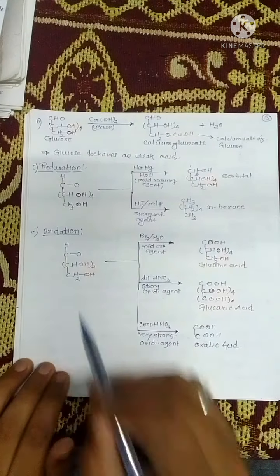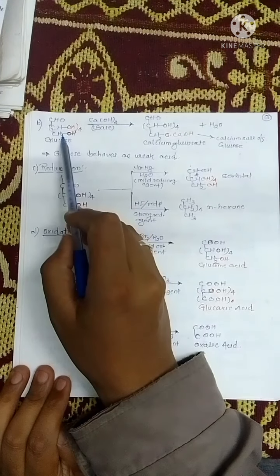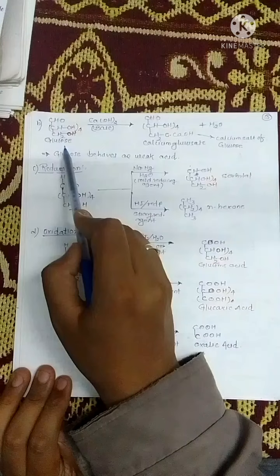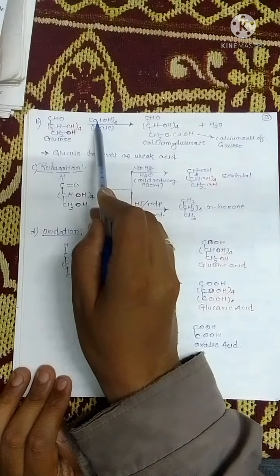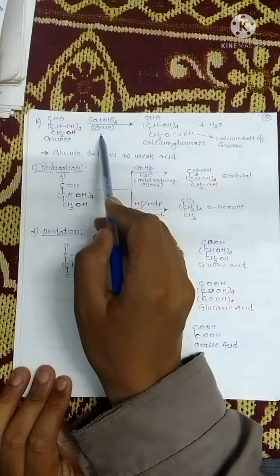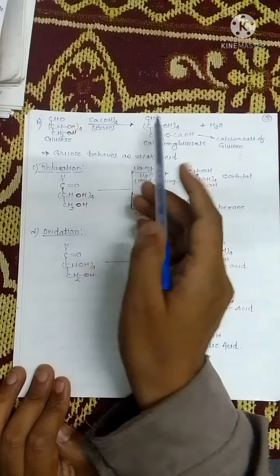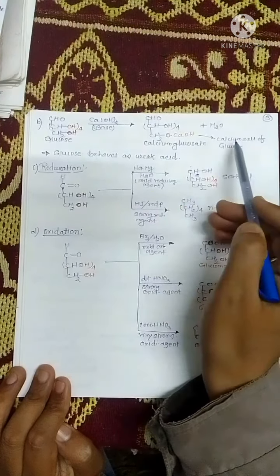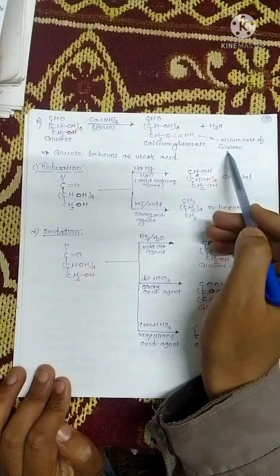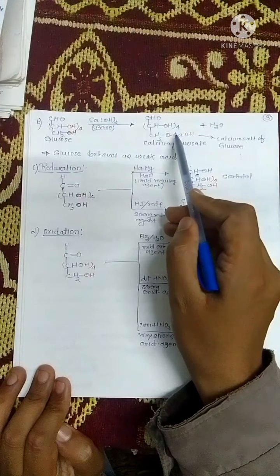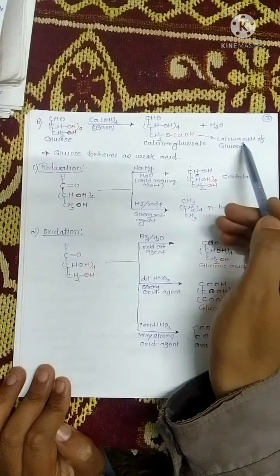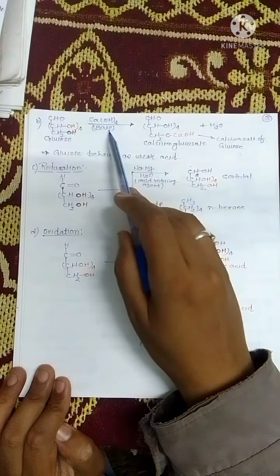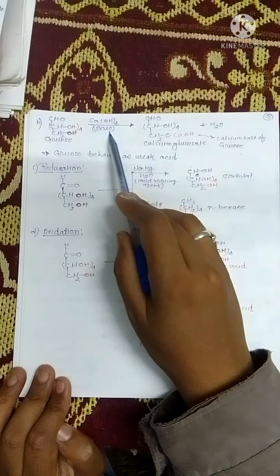Now just see this reaction. It is a very interesting reaction. When glucose is treated with calcium hydroxide, we know that calcium hydroxide is a base. We are basically going to form calcium glucosate, that is the calcium salt of glucose. The important thing to be noted is that it is the calcium salt of glucose and calcium hydroxide is the base.